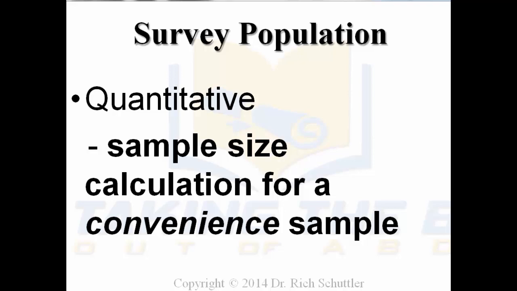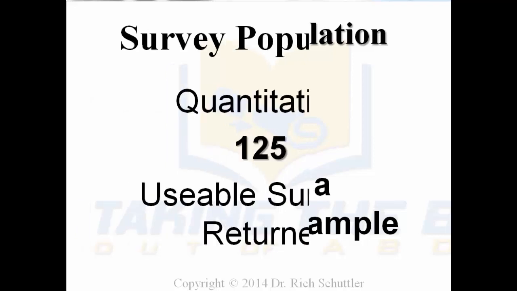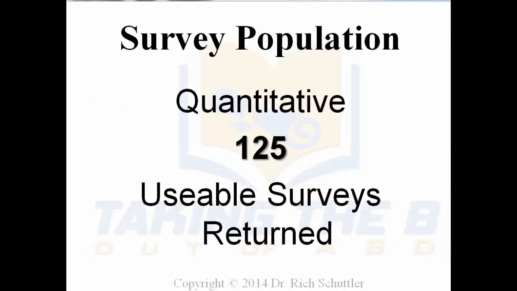So if you're not sure about the survey population in a quantitative study, look at a sample size calculator, and put in the numbers based on how many people are potentially in your survey, and then you'll be able to determine what your sample size will be. And I always encourage my mentees, I tell them to be truly significant and substantial, they're going to have to come back with at least 125 usable surveys. That doesn't mean someone who just did a couple of questions, or maybe they did C all the way through, but that they literally did the survey.